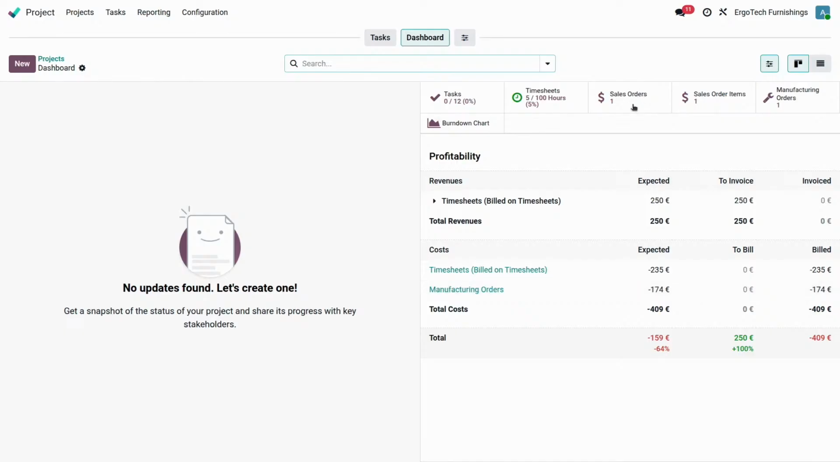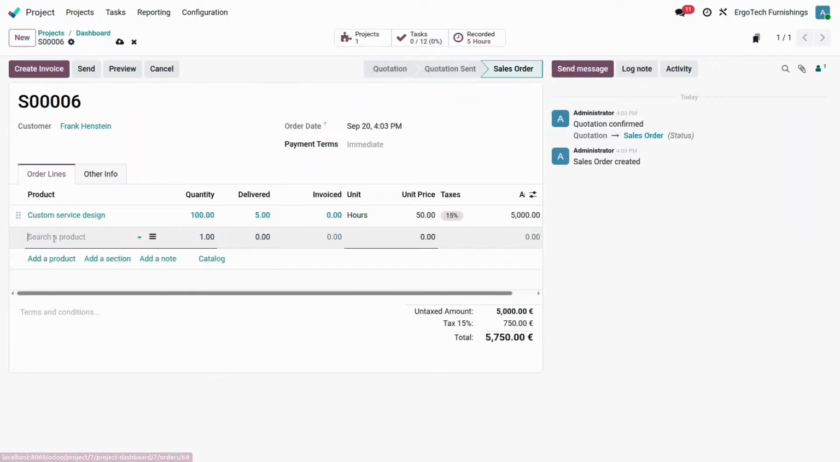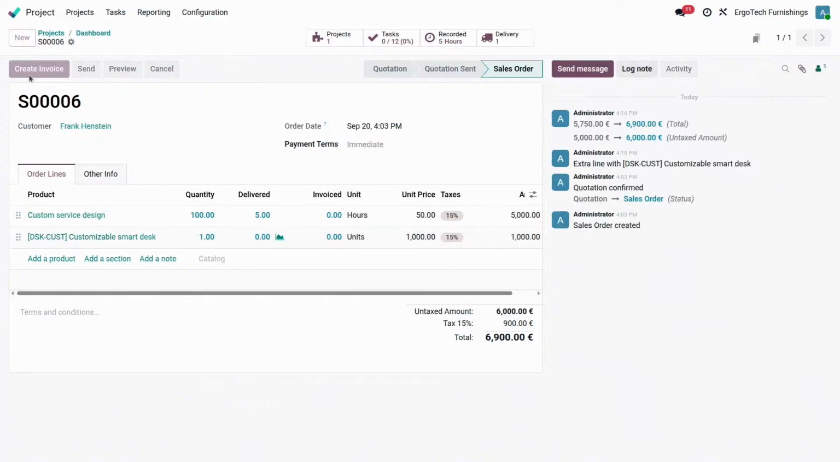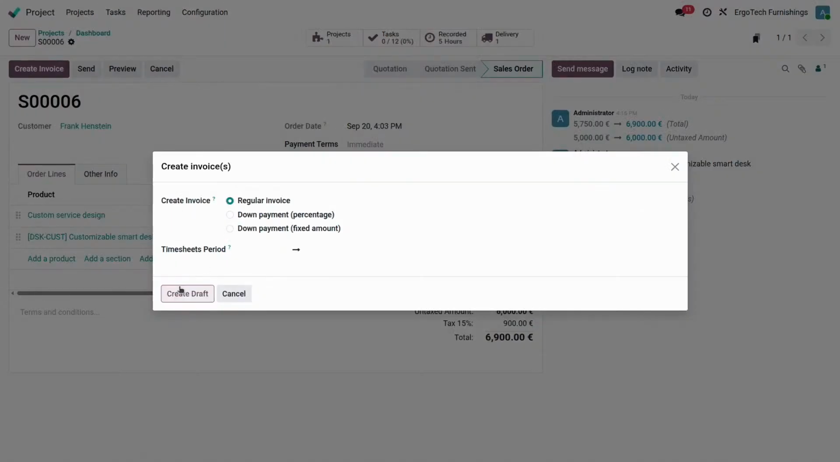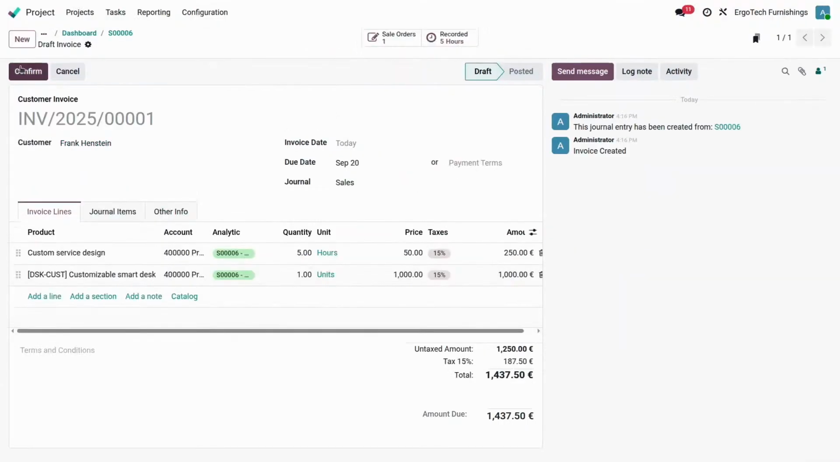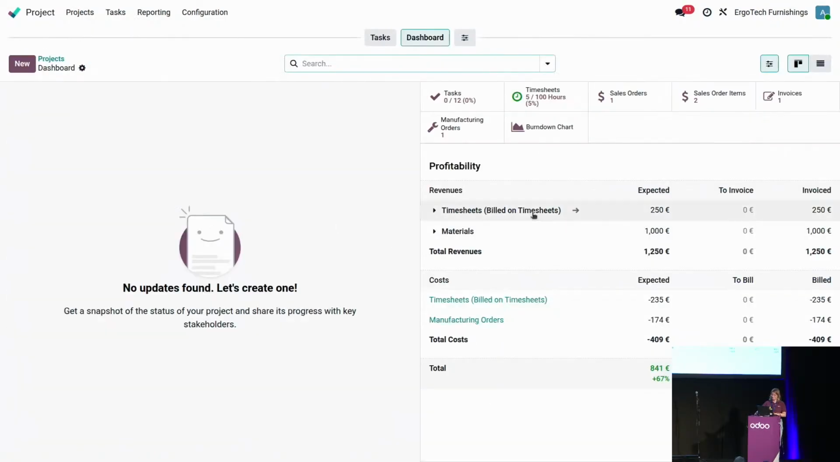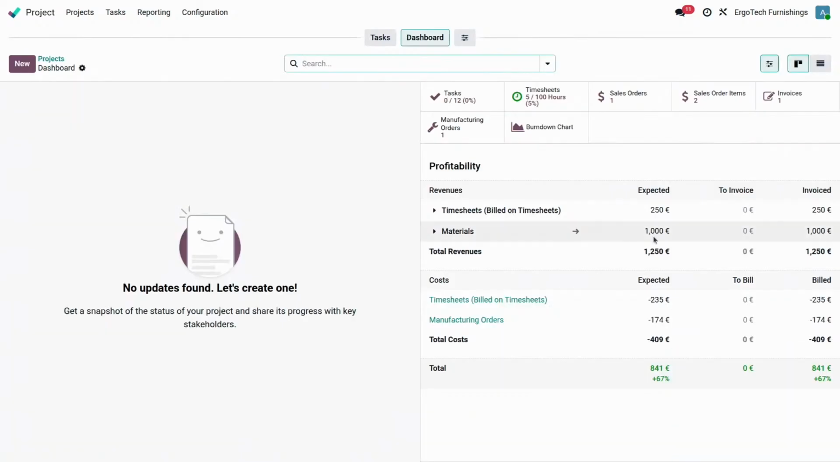So I think the only thing missing for now is to sell the task to Mr. Frankenstein. So let's go back into the sales order, add the product, and this one will be sold for 1,000. And let's create the invoice. I'm ready, I will confirm this one. And now if I go back into the dashboard, I will also see the impact of the task on my profitability report.